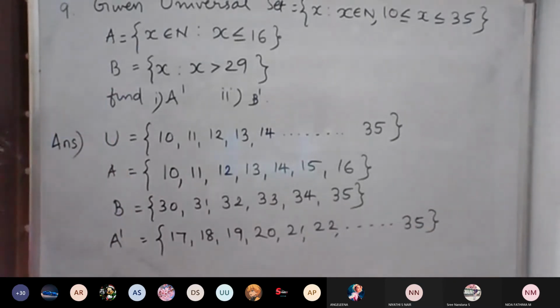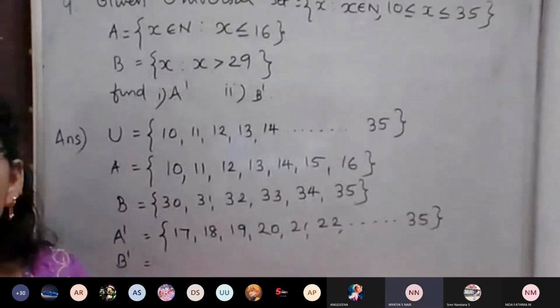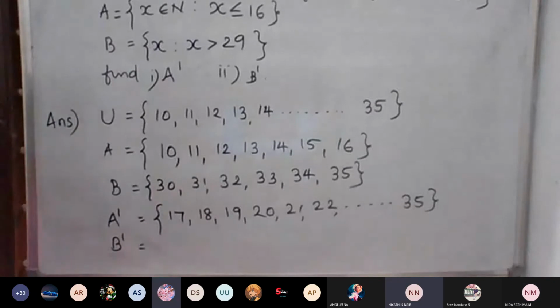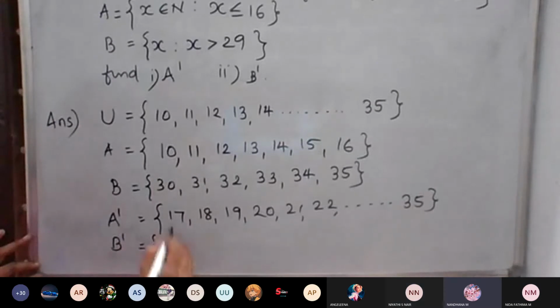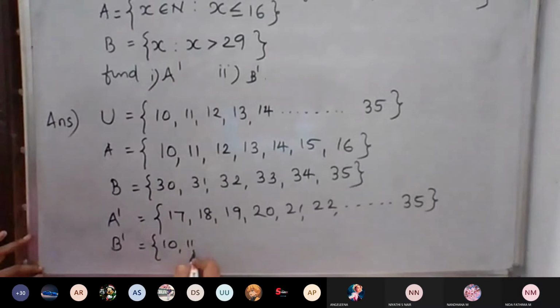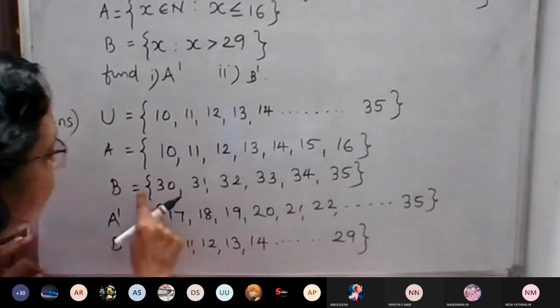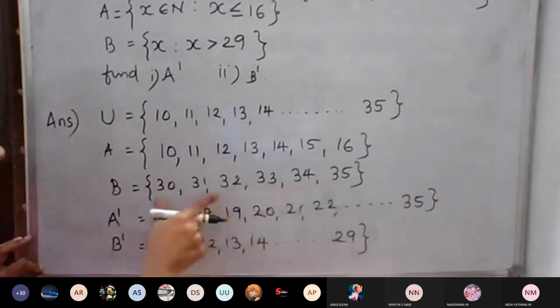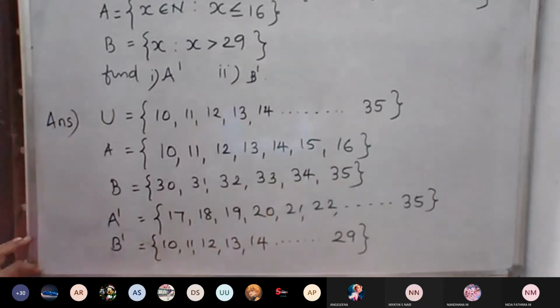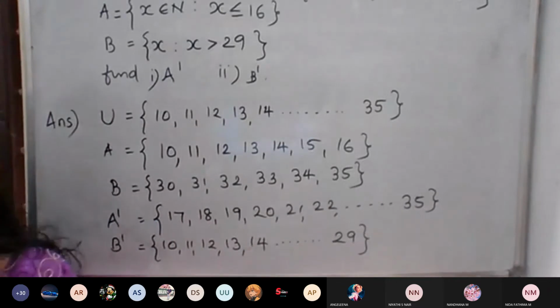A complement. Then what about B complement? 10 to 29: 10, 11, 12, 13, 14, up to 29. Why? Because from 30 up to 35 we have B. So B complement will be the remaining numbers. Okay.